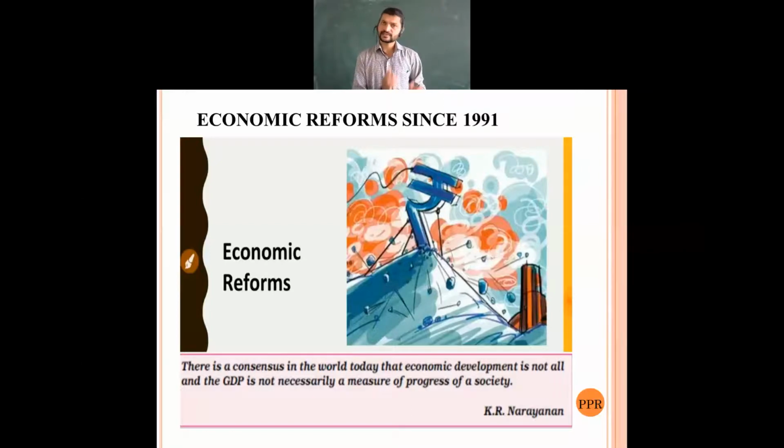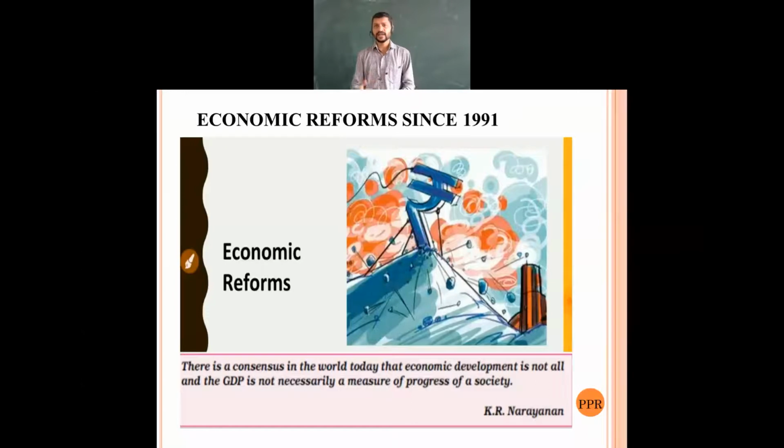Now the same thing continues with the third chapter, which we are calling economic reforms since 1991. This chapter is linked to the previous 2 chapters. Why? Because we saw how our economy was at the time of independence, how we struggled to develop soon after independence, and how many reforms came into existence.